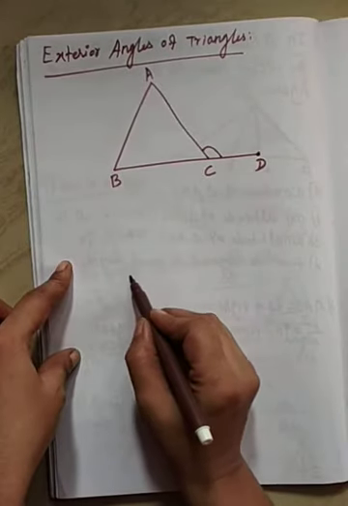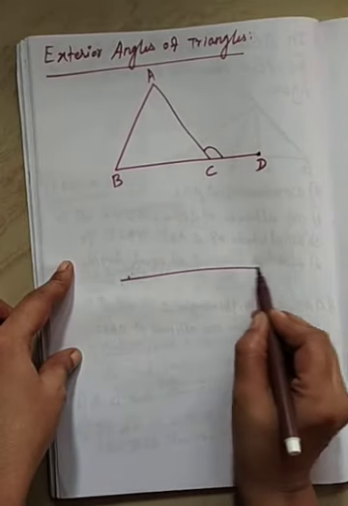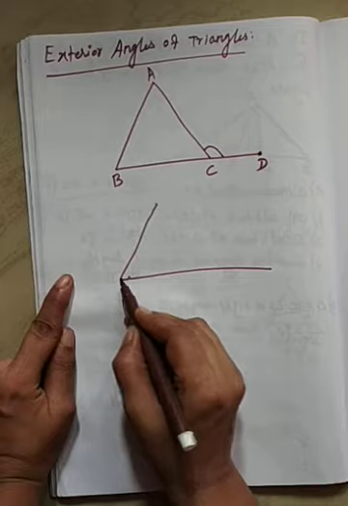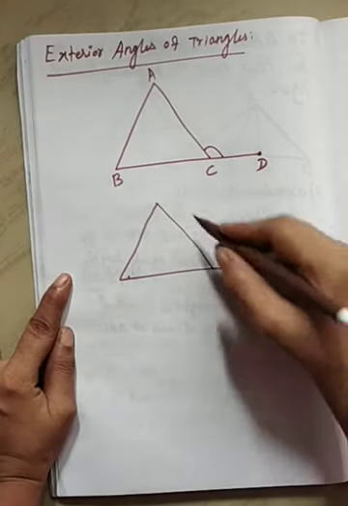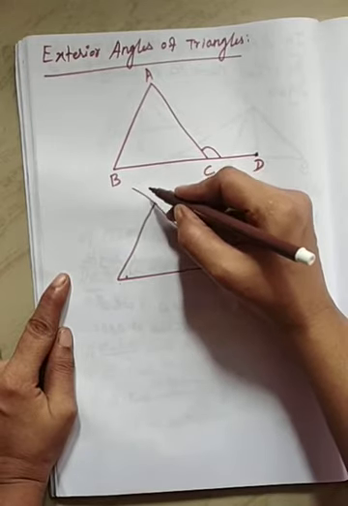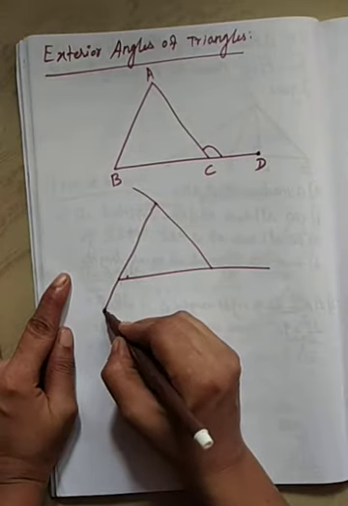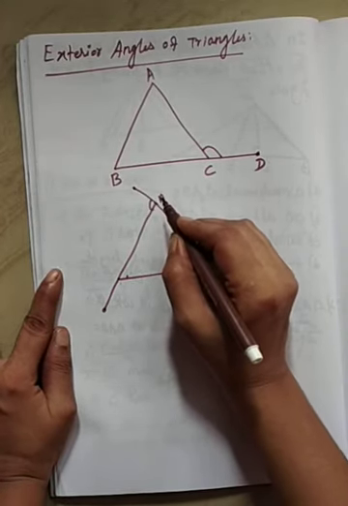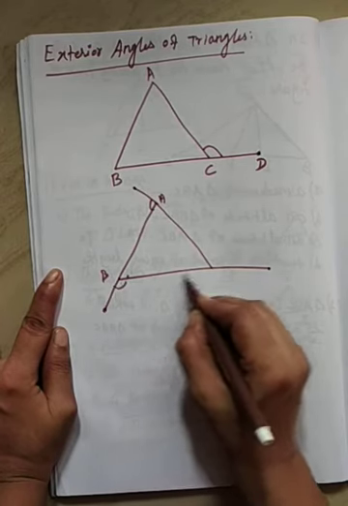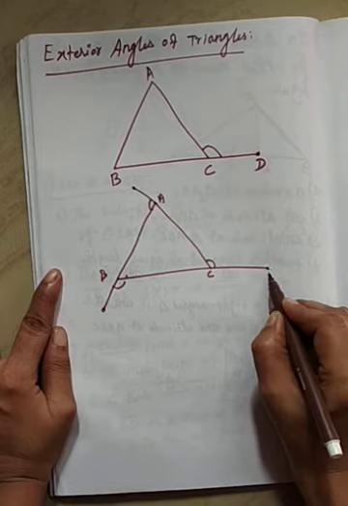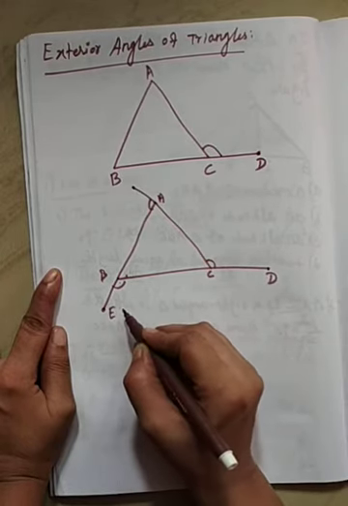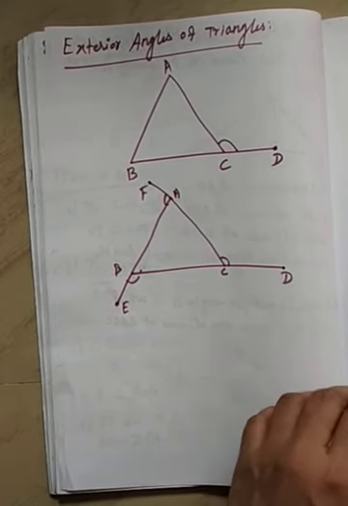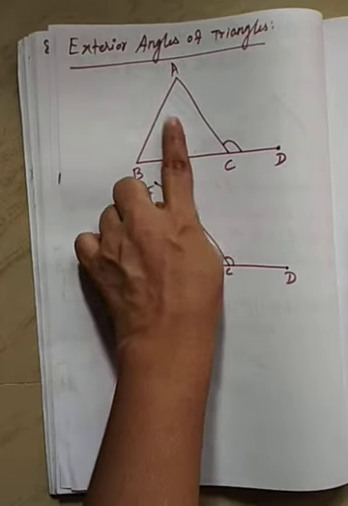See one more triangle. A, B, C, D, E, F.